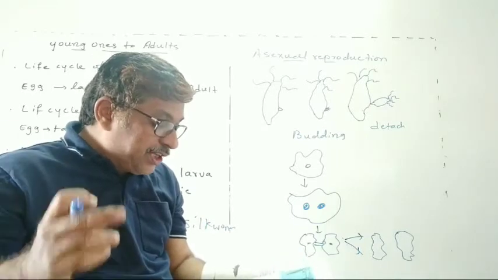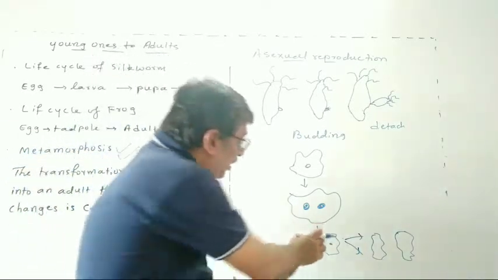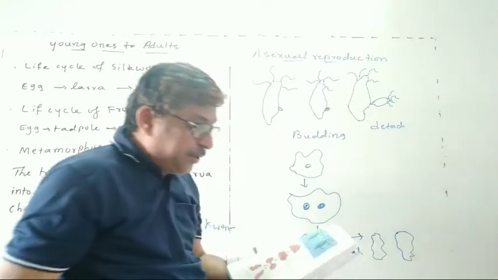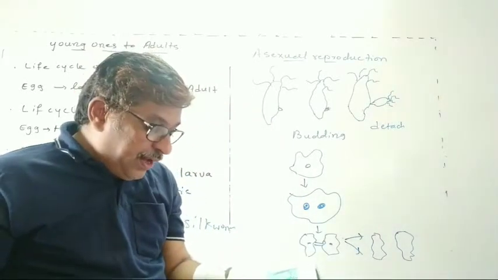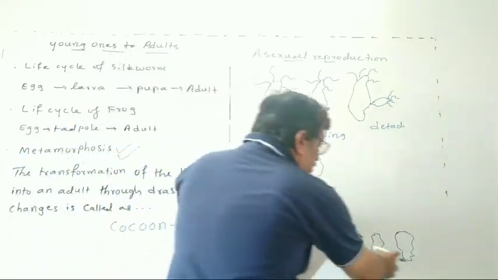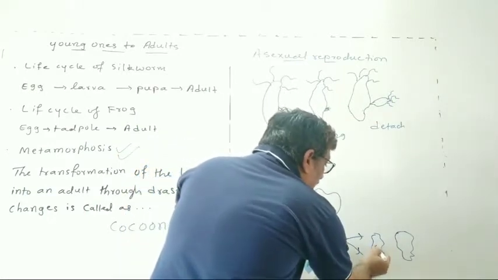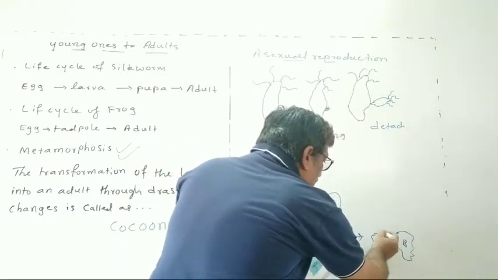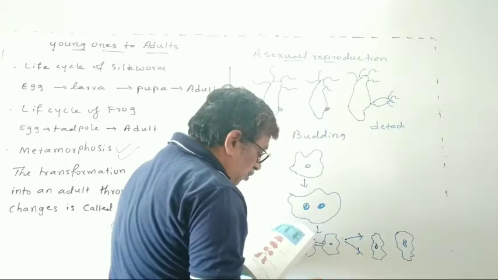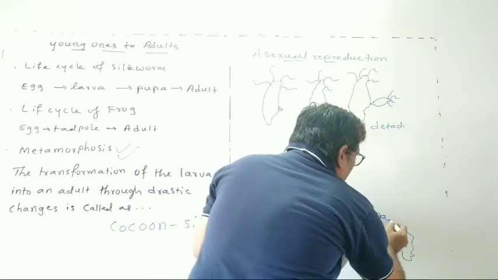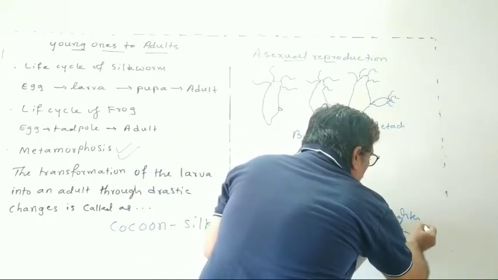And then what will happen? This is followed by the division of the body, and here the cells divide. And finally, two amoeba are produced. See here, finally, two amoeba are produced. So these we are calling daughter amoeba.